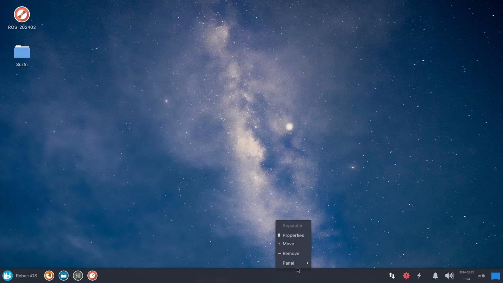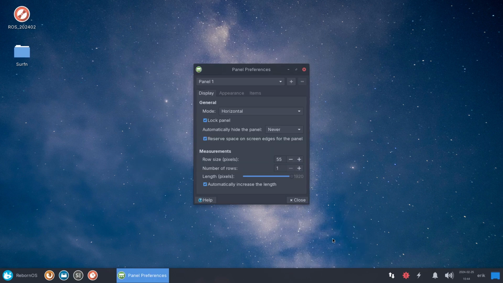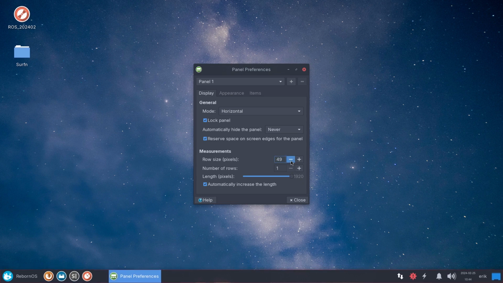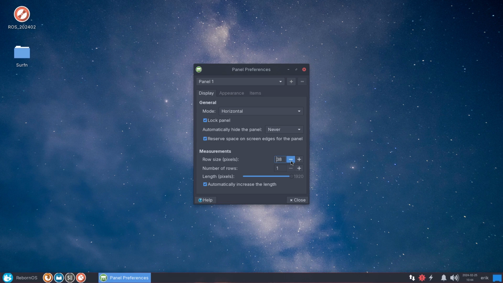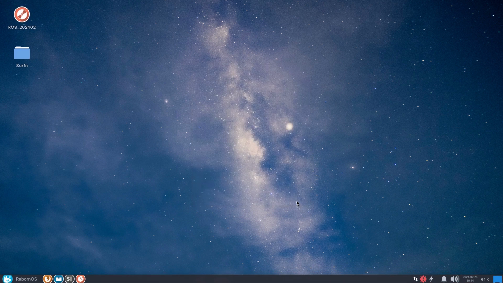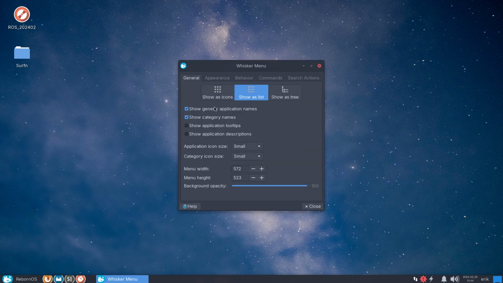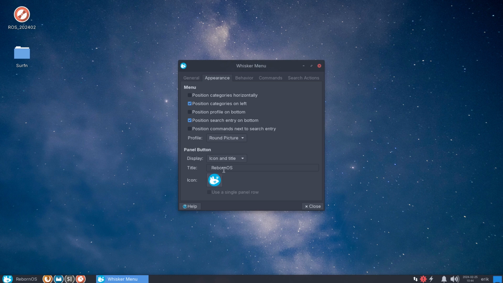Close the bar a little bit, the panel preferences. We think this would be a bit big. I don't know, 36, something like that, 30, voila. And then you change the properties here. Appearance, RebornOS, ArcoLinux, just for fun, right guys?